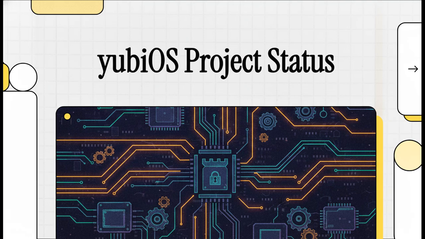Today we're treating this like a high-stakes mission briefing because we are unpacking a radically secure computing paradigm known as yubiOS. If you've ever stopped and wondered who actually holds the ultimate authority over your machine's lowest-level operations, well, this analysis is going to completely reframe how you think about hardware trust, OS immutability, and honestly, device ownership itself.